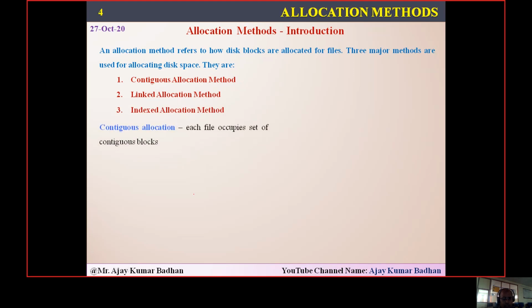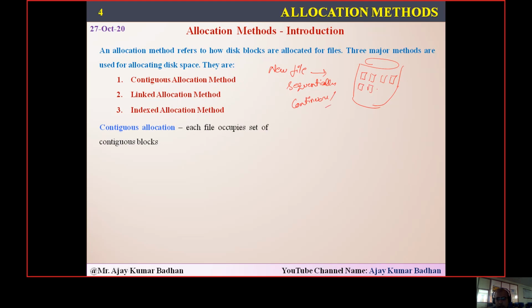What do we mean by the continuous allocation method? Whenever a new file is created, we will allocate it within this disk backing store, and the disk blocks will be allocated sequentially and continuously.